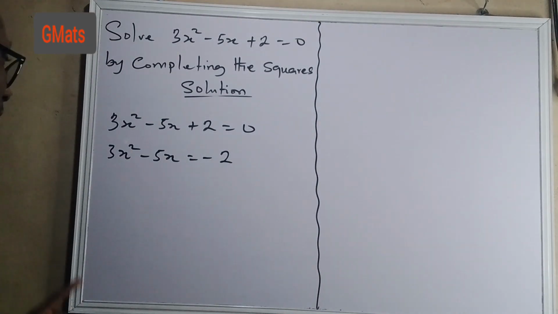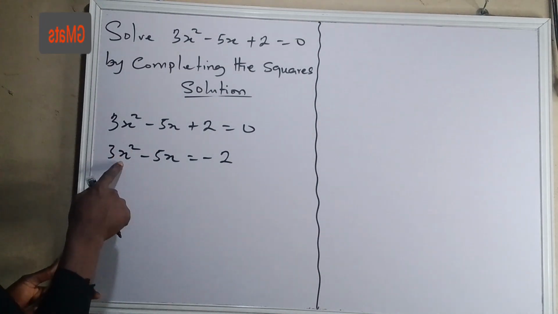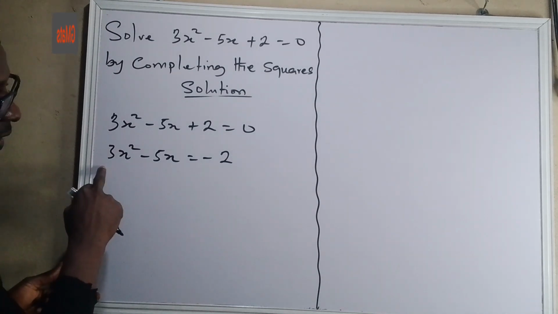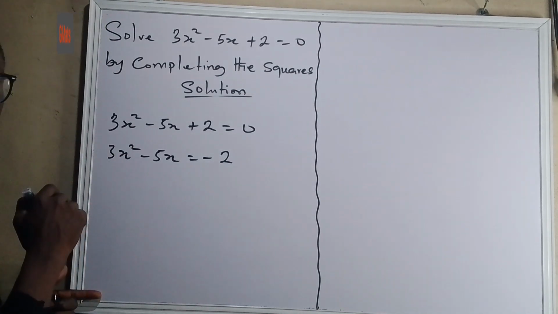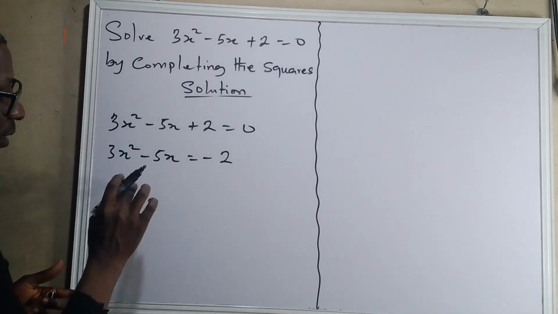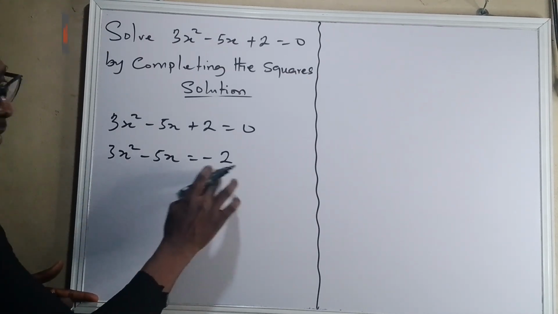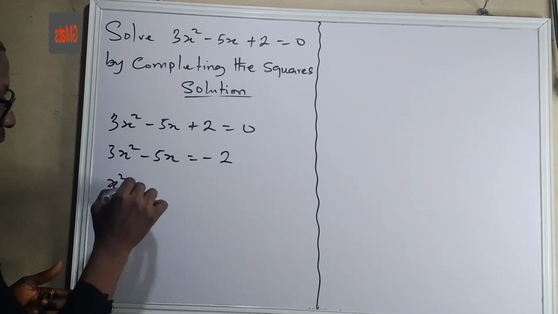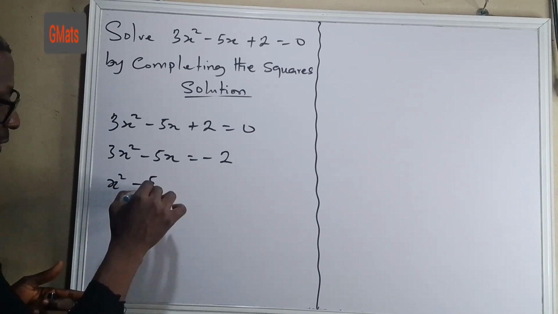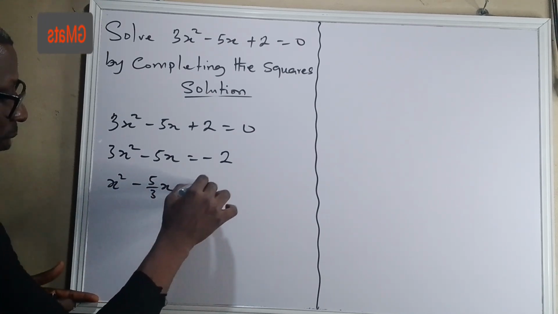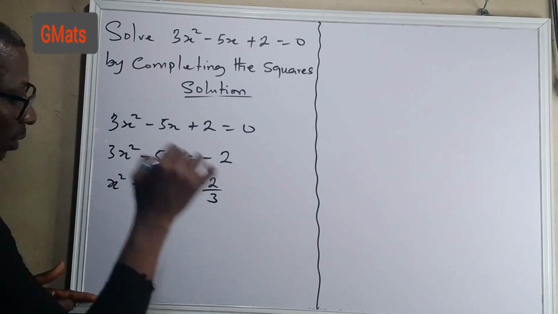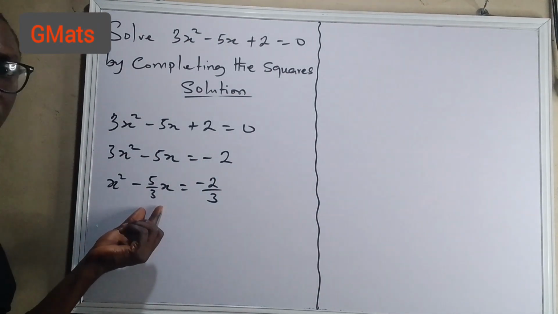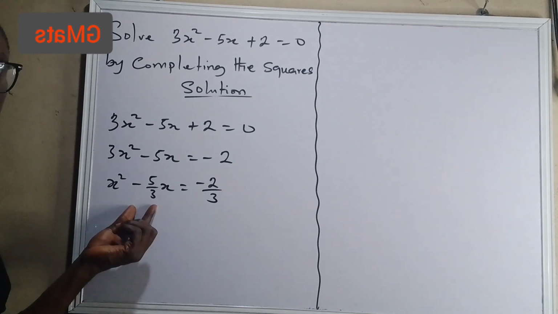Okay? Now, we must ensure that the coefficient of x² is 1. So to do that, we divide through by the coefficient of x². So you divide this by 3, this by 3, and this by 3. So when you divide, you have x² - (5/3)x = -2/3. Okay?